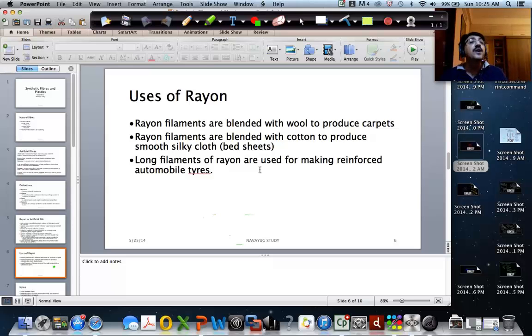So today I'm concluding the session, and I want to sum up what we have discussed. We saw what natural fibers are. Fibers are of two types, natural fibers and artificial fibers, and natural fibers are of two kinds, plant fibers and animal fibers.